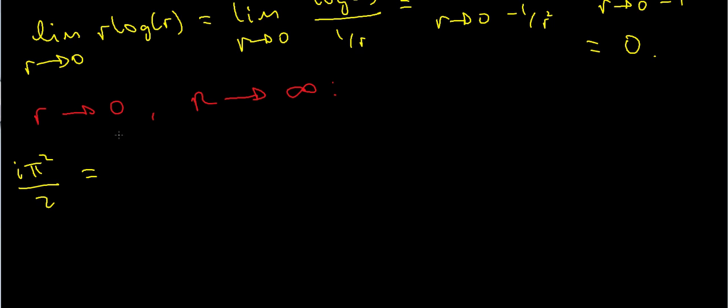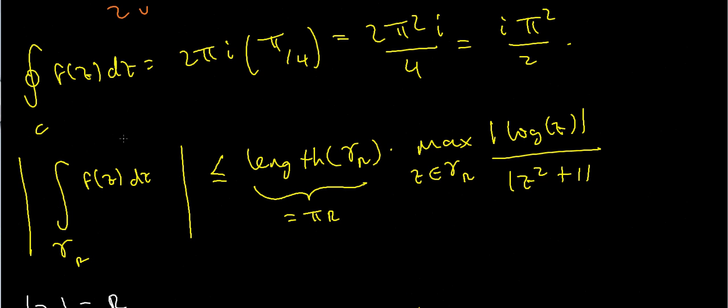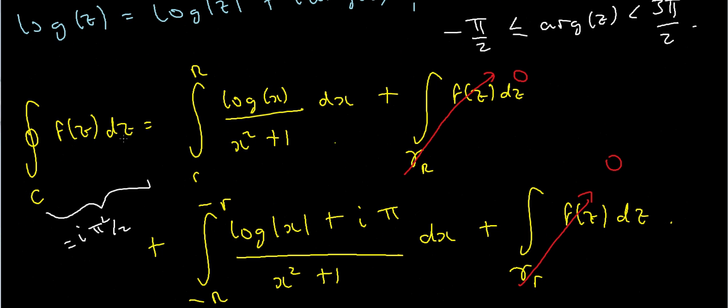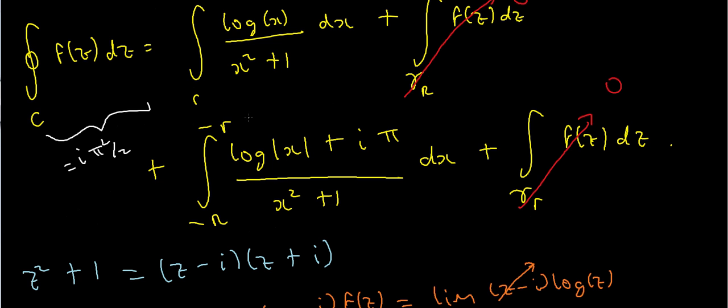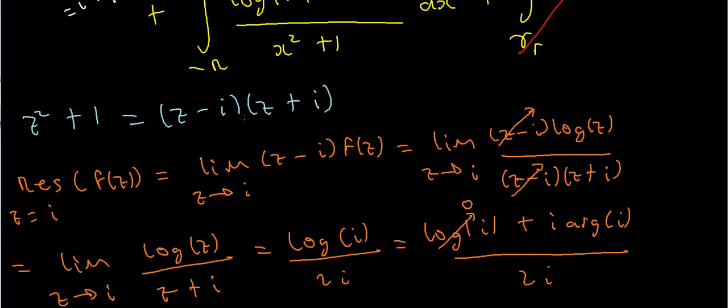What's that equal to? Look at what integrals I had here. In the limit, these two integrals both go to 0, so I'm not going to have to worry about writing these down, because their contribution is 0. If little r goes to 0 and big R goes to infinity, this integral is just going to integrate over the whole positive real axis, because I'm going to start at 0 and go out to infinity. In exactly the same fashion, here I'm going to go from minus infinity all the way to 0. So if I write all that out, what happens?